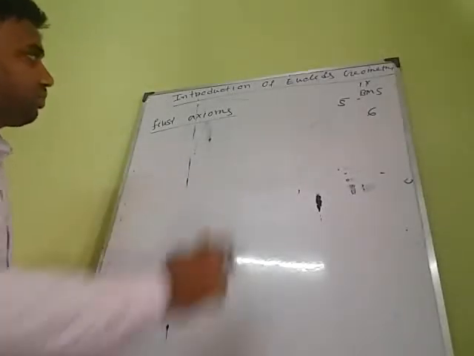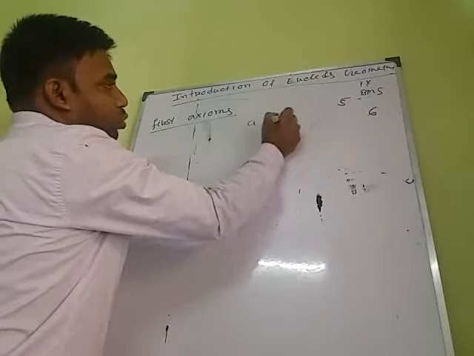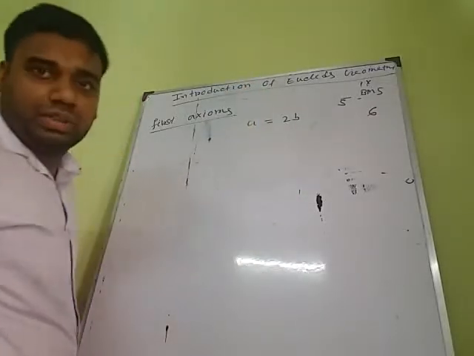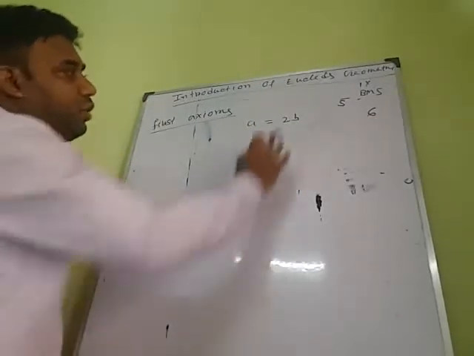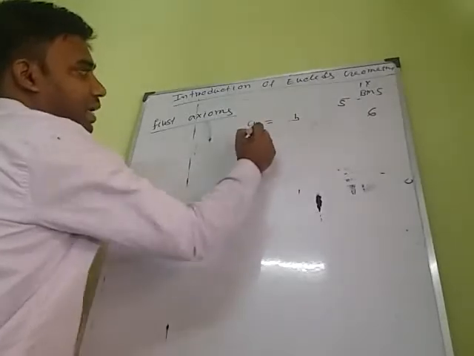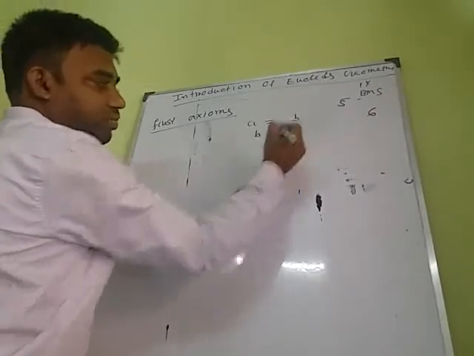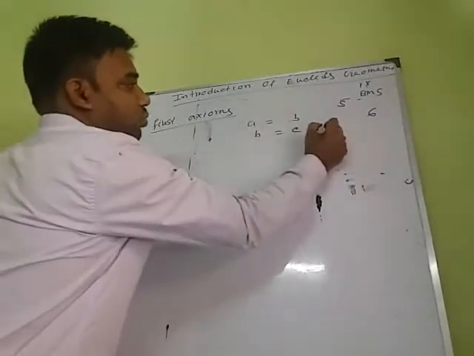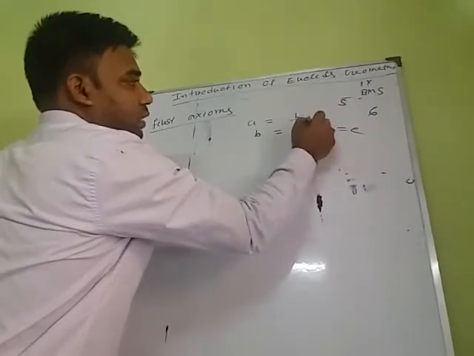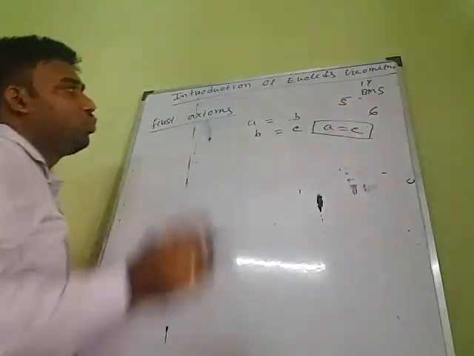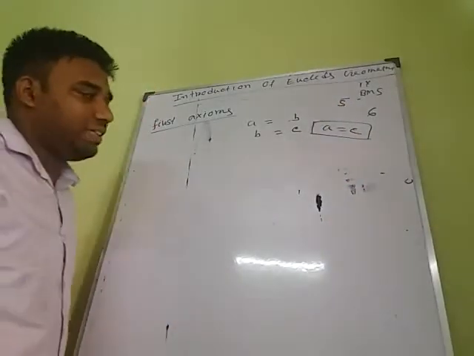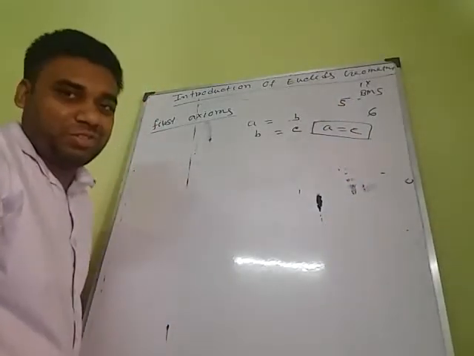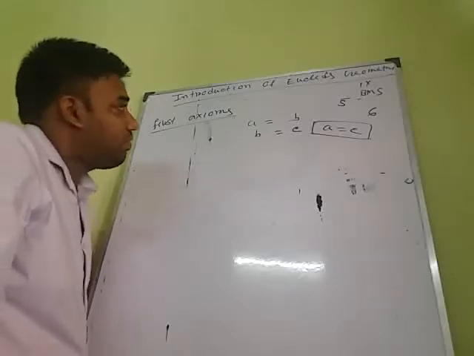It means if A equals B, and B equals C, then what can I say? That A equals C. We know these things, but we didn't know these are axioms. This is the first axiom.